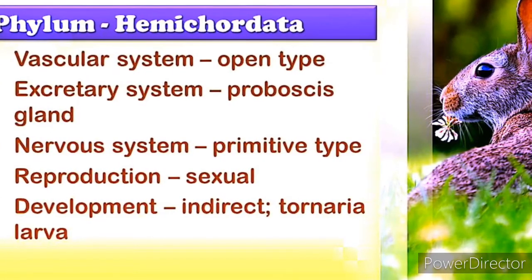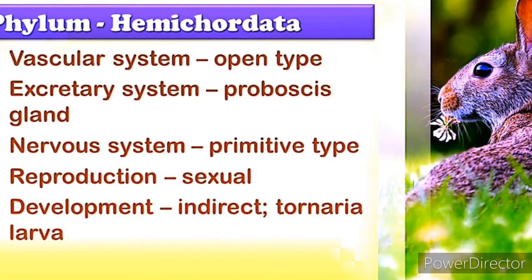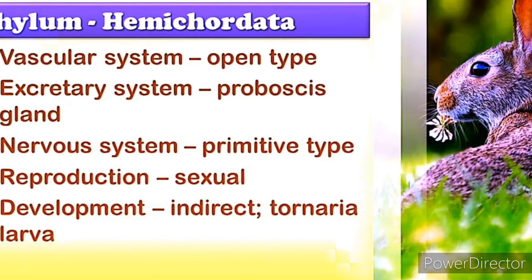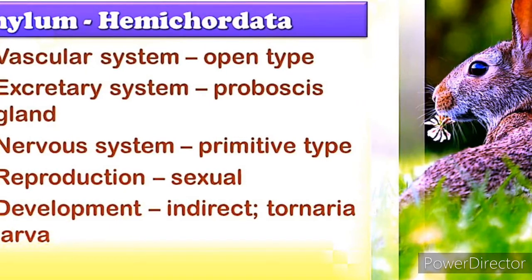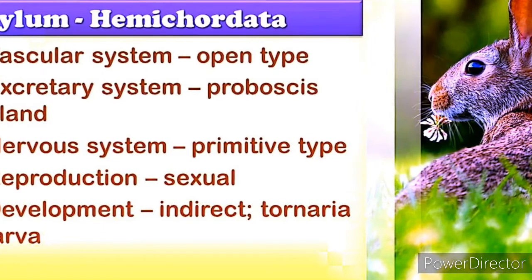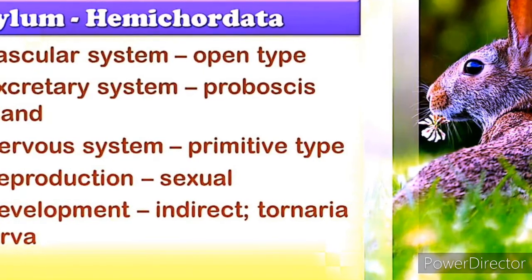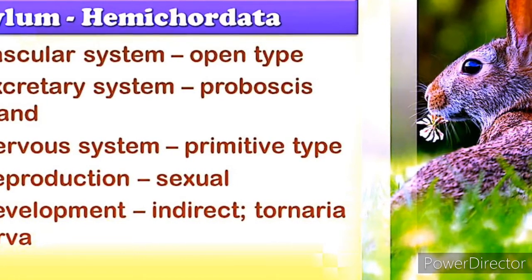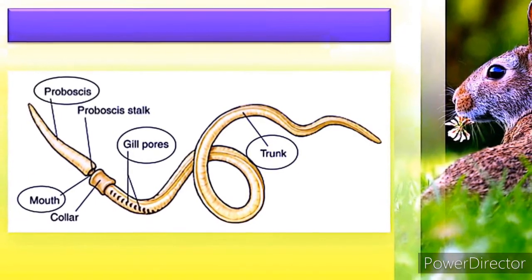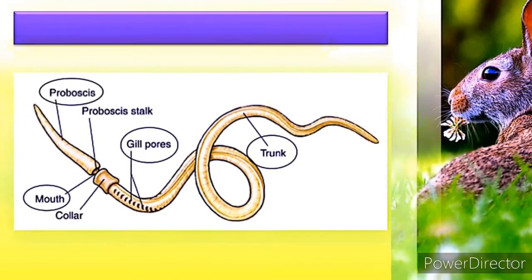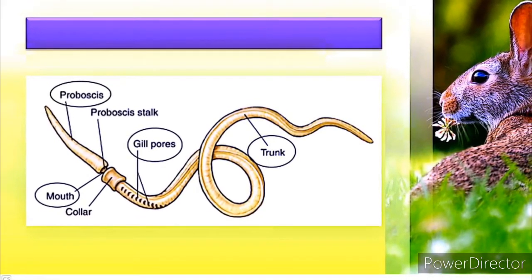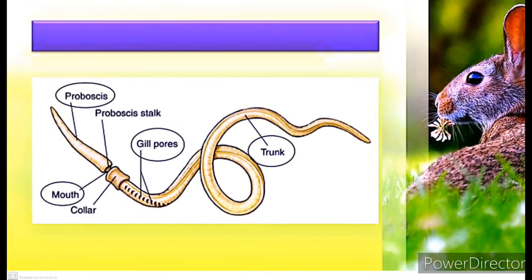Circulation is simple and open. Respiration done by gills. Excretion done by proboscis gland and glomerulus, which are situated in the proboscis. Nervous system is primitive. Sexes are separate. Fertilization is external. They show indirect development. They have a larval stage tornaria. Example, Balanoglossus and Saccoglossus. Thank you.